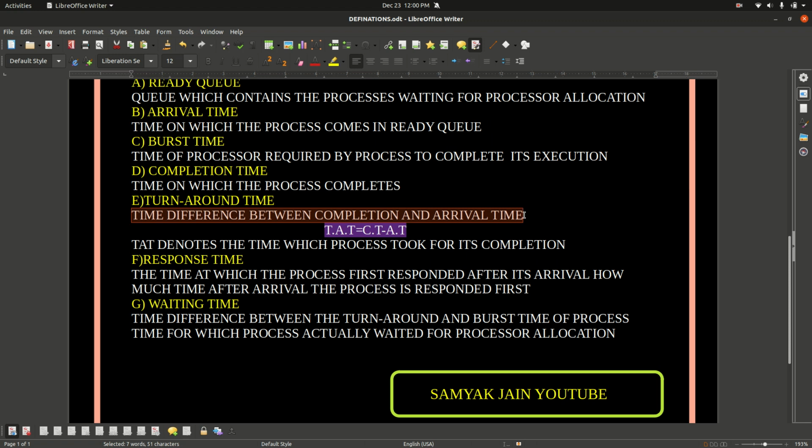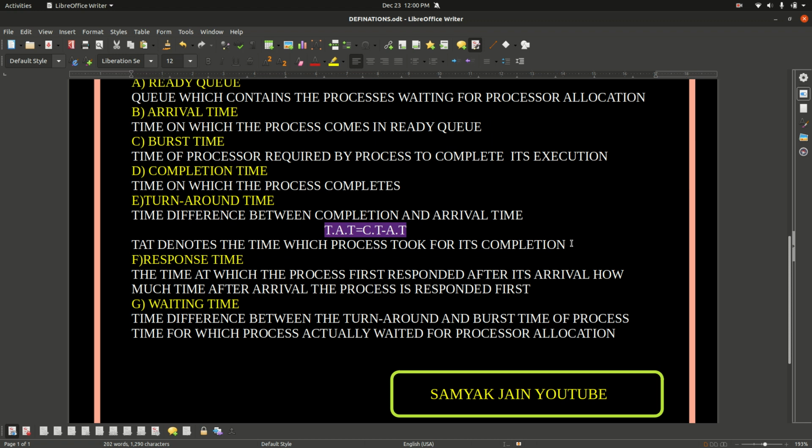That is the definition, but we will understand what turnaround time actually is. Turnaround time actually denotes the time which the process took for its completion after arrival. So turnaround time denotes the time which the process took for its completion after its arrival.